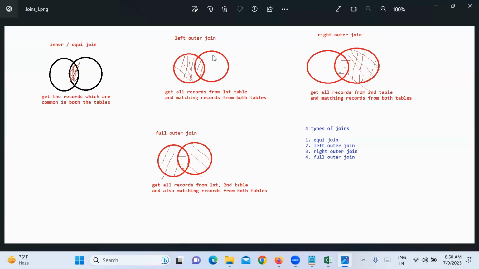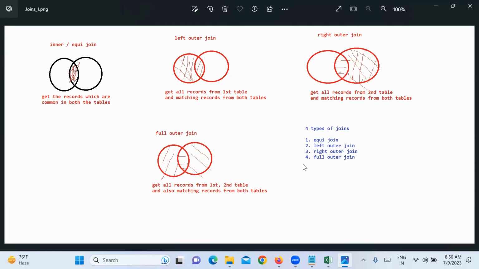The opposite is right outer join. What is right outer join? Get all records from the second table and the matching records from both tables. All records from the second table and common records, this is right outer join. Next, the last one, full outer join, will get all records from the left table, the right table, and the common ones, everything. So these are the four different types of joins: equi join, left outer join, right outer join, full outer join.